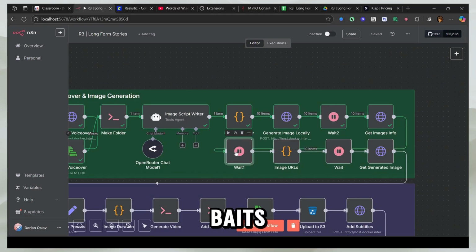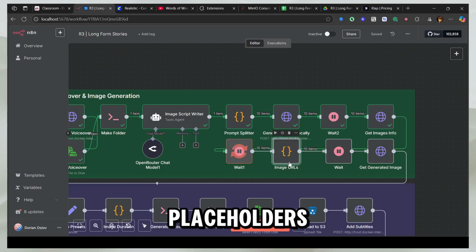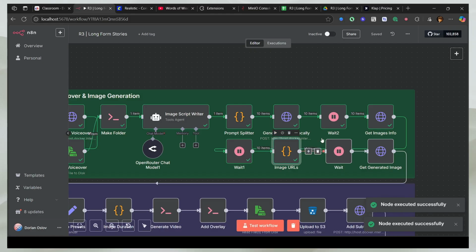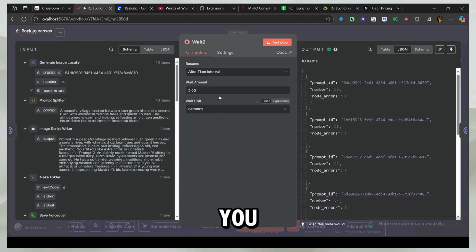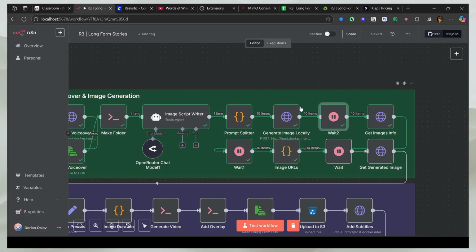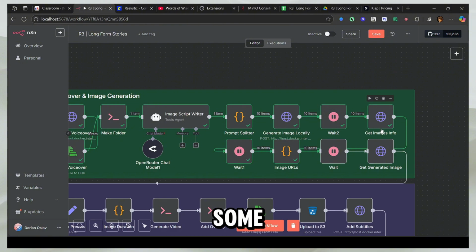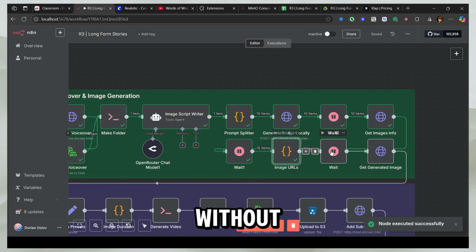And now these waits are just there as placeholders just in case something goes wrong. So these are the fail safes. Suppose you gave it 5 minutes to wait. Generally, your computer takes 5 minutes and you entered 5 here. But on some random day, for some random reason, it took 6 minutes. Then it's going to fail. That's why I have these 2 extra waits. So you can just give it 1 or 2 extra minutes, so nothing fails, and you can actually run it on autopilot without any issues.